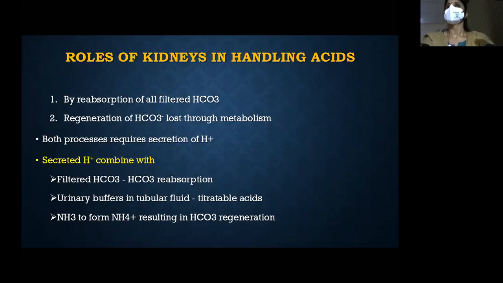Next is regeneration of the bicarb lost through metabolism. First, the kidney secretes H+ into the lumen. This H+ combines with the bicarb in the luminal fluid and is converted to carbon dioxide and water. The carbon dioxide diffuses in, and is converted again to bicarb and reabsorbed. I'll show you in the next slides. Another method is that the secreted H+ combines with the buffers in the luminal fluid, which forms titratable acid. It also combines with ammonia, which forms ammonium, and this generates bicarb.